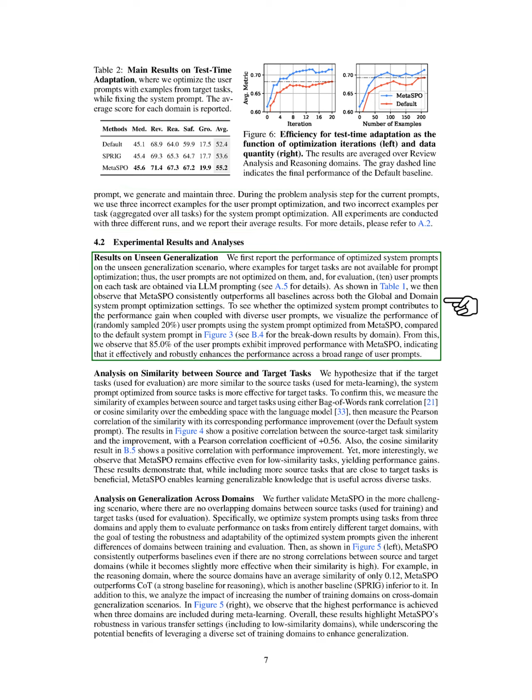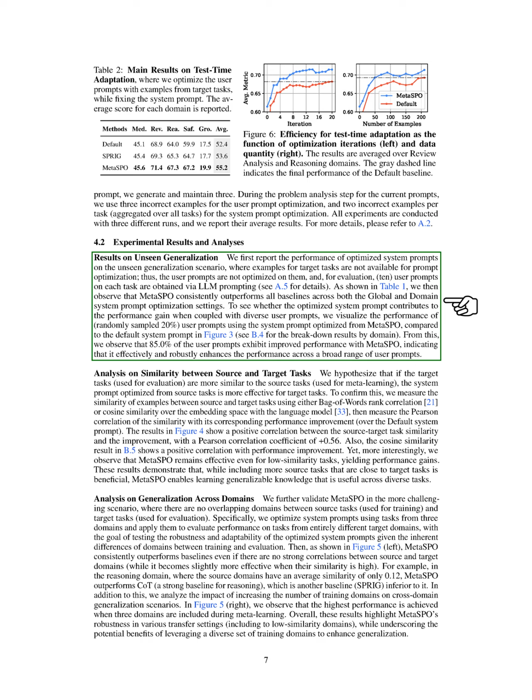We first present the performance of our optimized system prompts in scenarios where target task examples are not available for optimization. Here, we find that Meta-SPO consistently outperforms all baseline models. We visualize the performance of a randomly selected 20% of user prompts using the optimized system prompt, revealing that 85% show improved results with Meta-SPO, demonstrating its effectiveness across various user prompts.